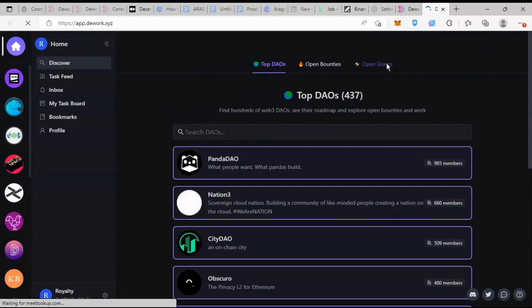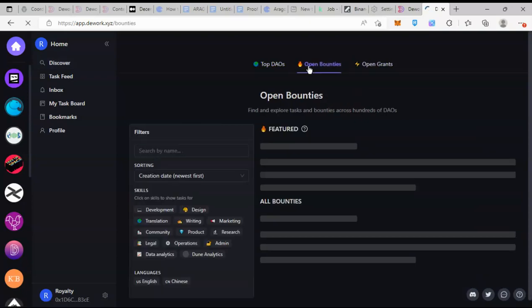So let me say that there are two ways to use the work, either as a contributor or as a DAO. As a DAO, you can post up bounties for contributors to take up and for members of the DAO to take part in. And as a contributor, you can look for bounties, you can take up tasks, and you can do a lot of stuff to earn money.